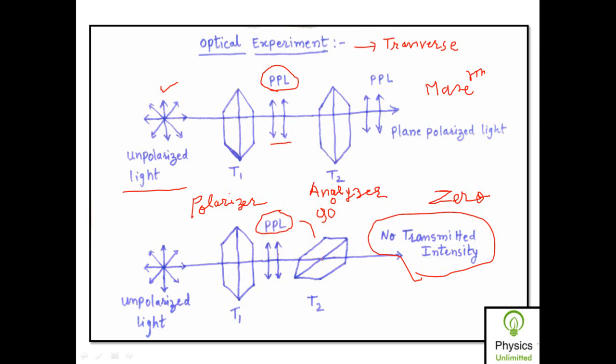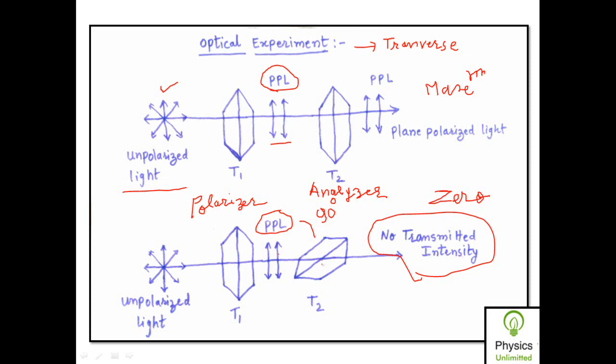So if I now rotate the second tourmaline crystal by 180 degrees, what will happen? Yes, the intensity of transmitted light will be maximum, because in that case the axes of the two tourmaline crystals are parallel to each other. Now if I rotate it by 270 degrees, then again the axes of the two crystals will be perpendicular to each other, and therefore the intensity of transmitted light will be 0. If I rotate it by 360 degrees, then again the intensity will be maximum.